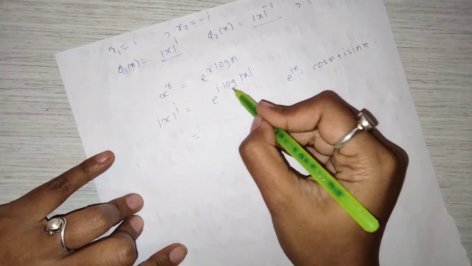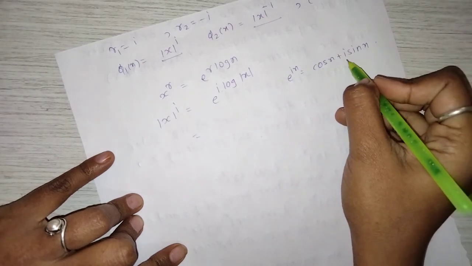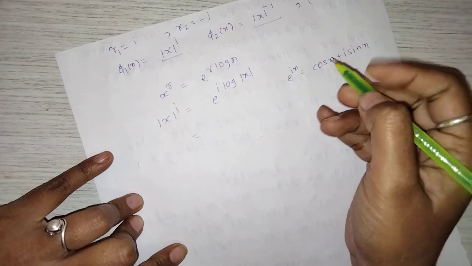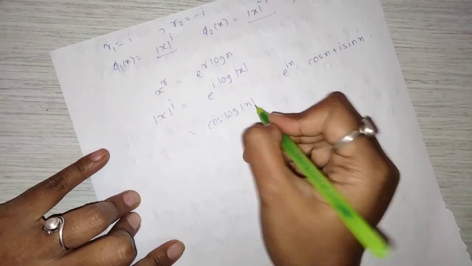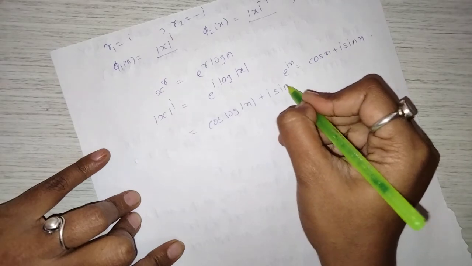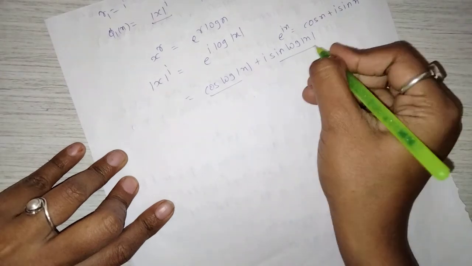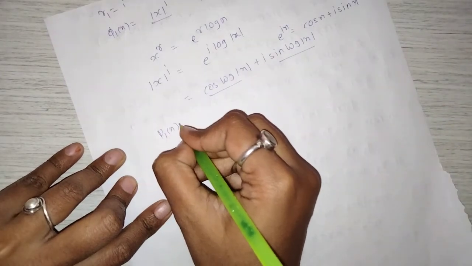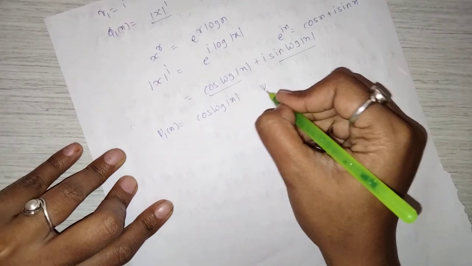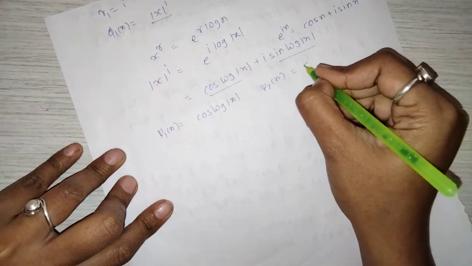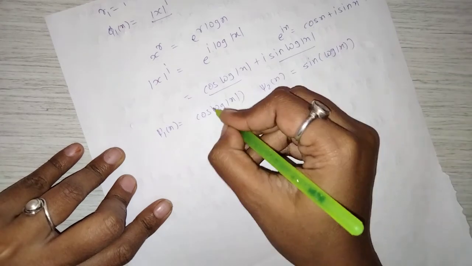So e raised to i log mod x means cos of log of mod x plus i sin of log of mod x. So here we get two functions, psi 1 of x equal to cos of log of mod x and psi 2 of x equal to sin of log of mod x.